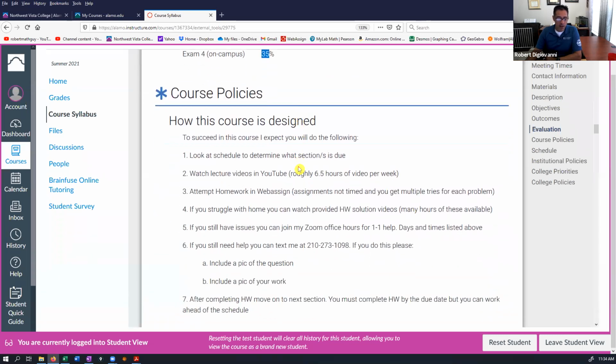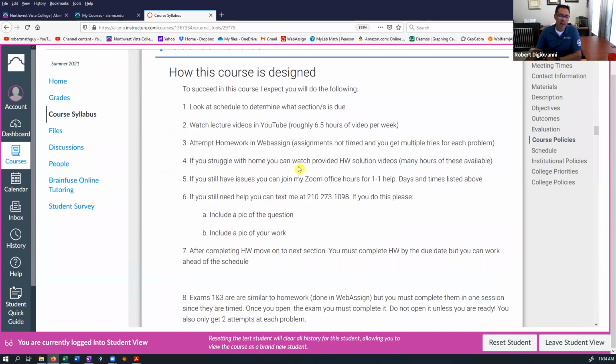All right, course policies. The way the class is designed, I've already kind of run through this. What you're going to do is look at our schedule, which I haven't shown you yet. The schedule kind of lays out the day by day, like when things are due. You're going to look at your schedule, and then from that schedule, determine what videos you need to watch. Okay, so when you watch the videos, I have videos in YouTube that you'll be linking to and going and watching.